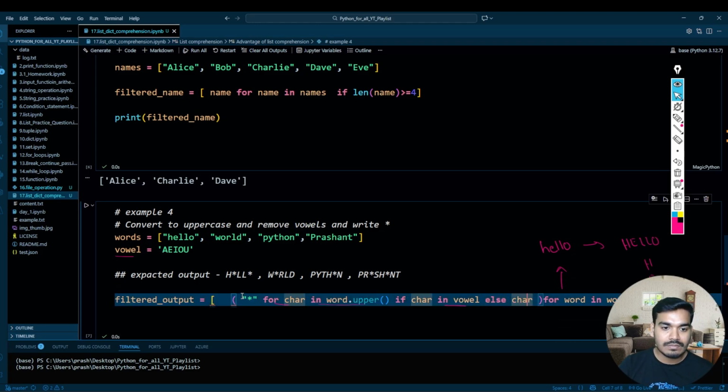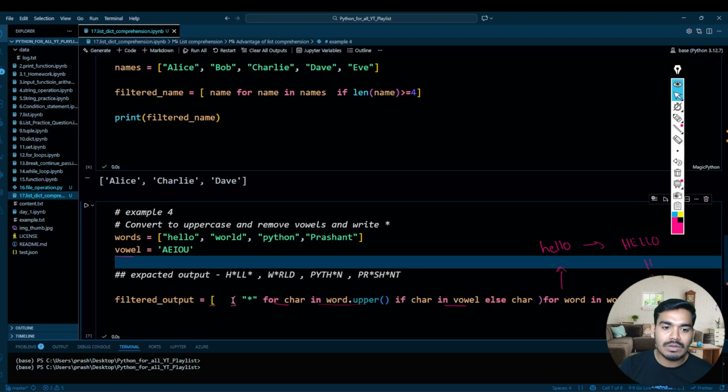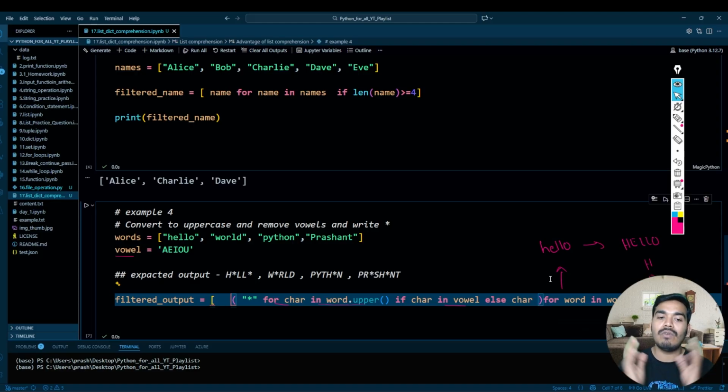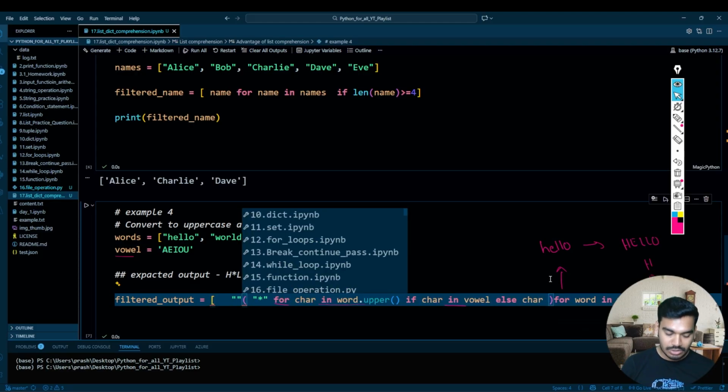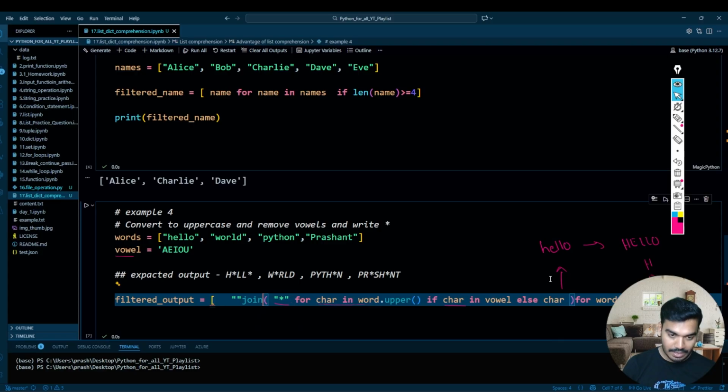After this, you will get the split characters. So I want to make this become one word also, so I want to use the join over here. Join. Okay. This is how it will be.